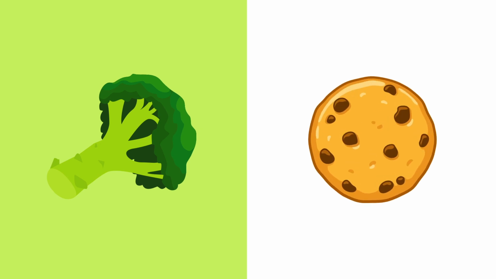Logical consequences are also very powerful teachers. Logical consequences are those consequences that are logically paired with the behavior. For example, we have a young child who doesn't want to eat their broccoli. The idea is they don't get their dessert. Broccoli and dessert are logically paired with one another.